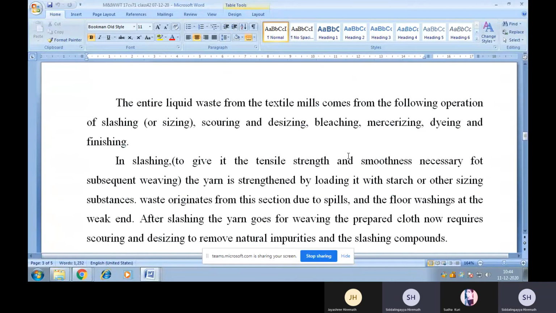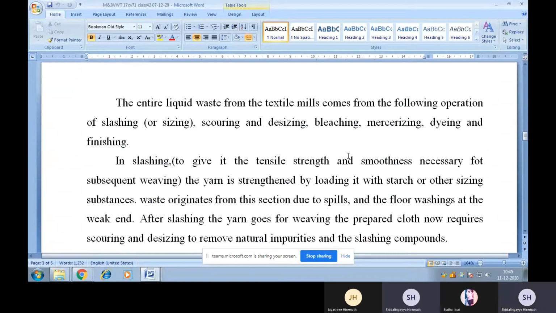Now, let us talk about the wastewater generation. The entire liquid waste from the textile mills comes out from the following operations: slashing, which is also called sizing, scouring and desizing, bleaching, mercerizing, dyeing and finishing.